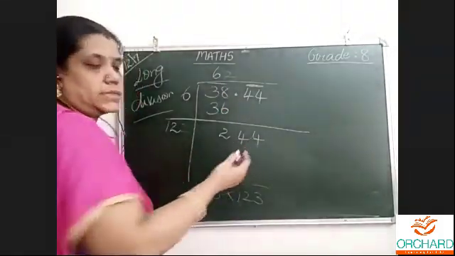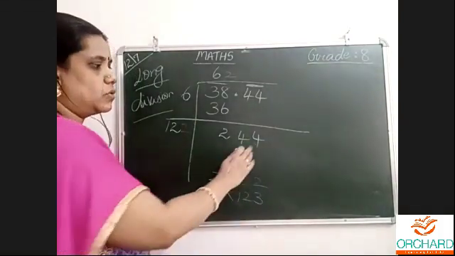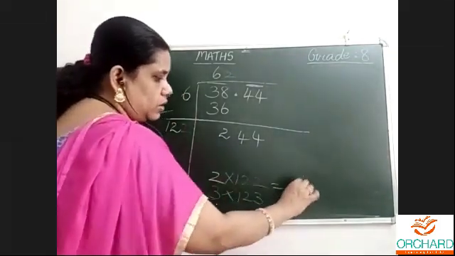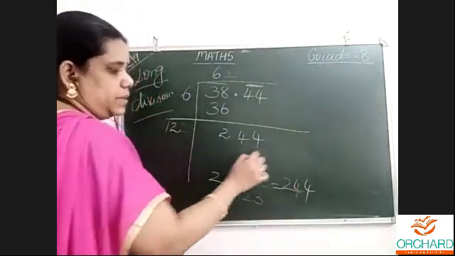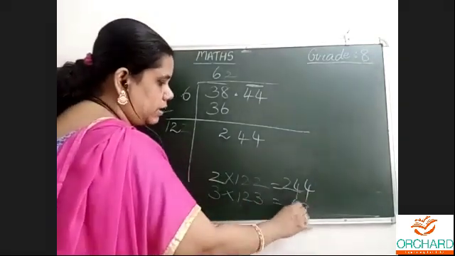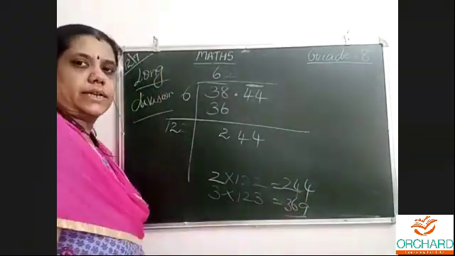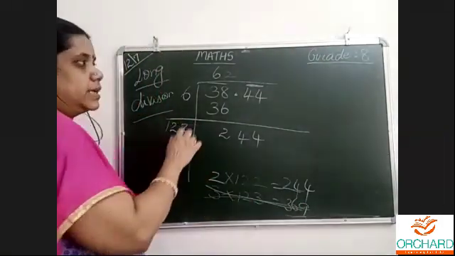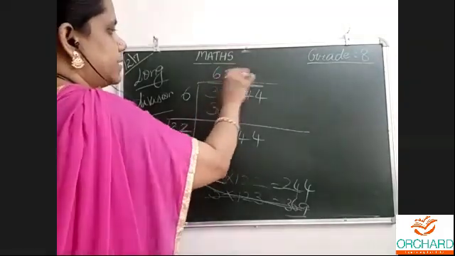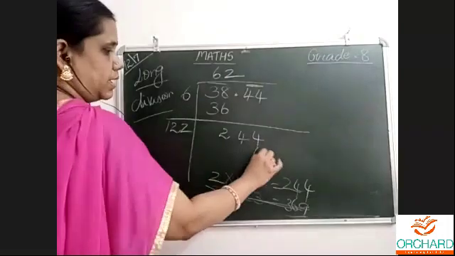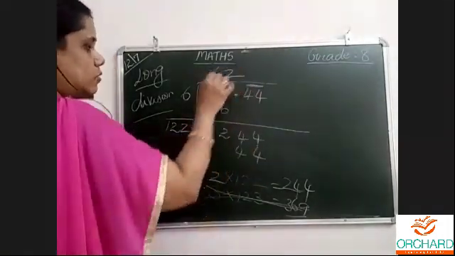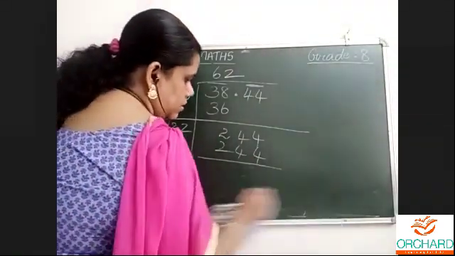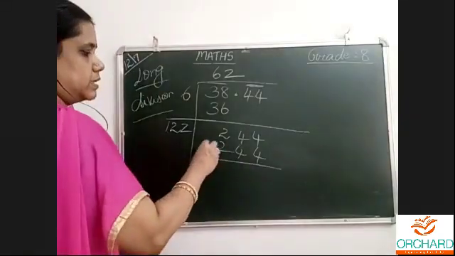The number's ending digit is 4. So naturally 2 2s are 4, so mostly it will come with 2 only. 2 2s are 4. 2 1s are 2. Yes, it is coming. When we try 3, it is very big, 369, so it won't come. So 2. Now make it dark. We have seen that yes, it is satisfying. 2 2s are 4, 2 1s are 2. 244 minus 244, 0. Subtraction only.